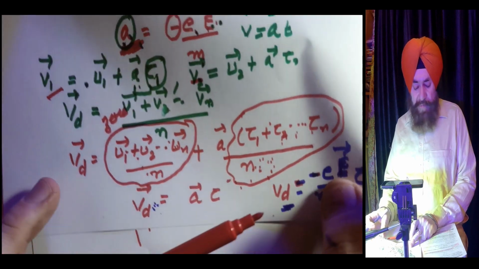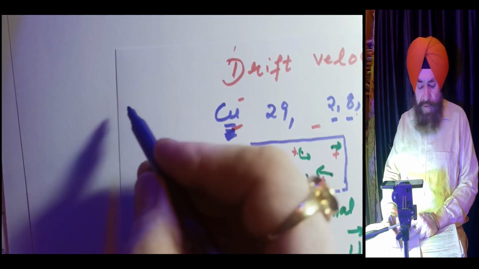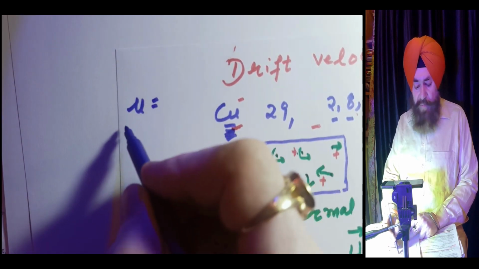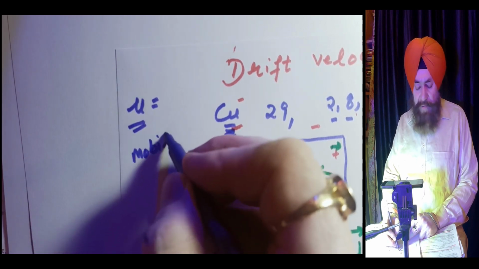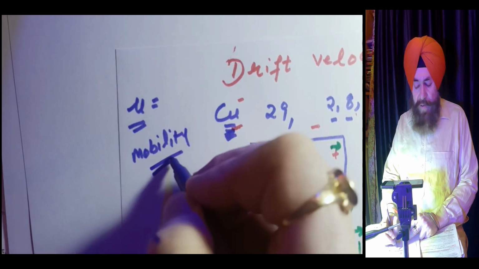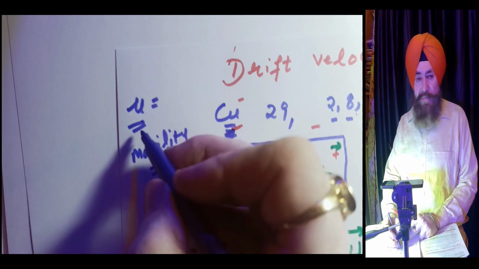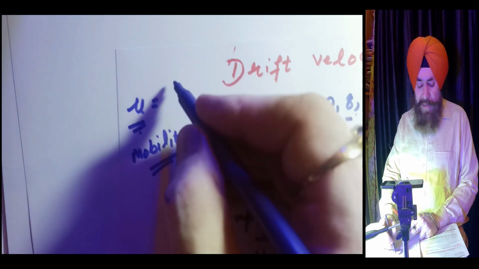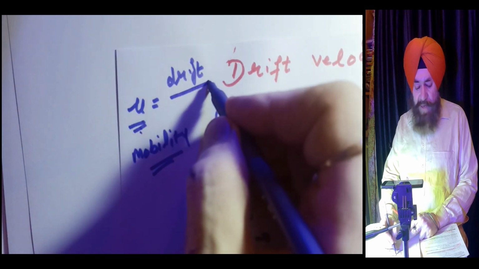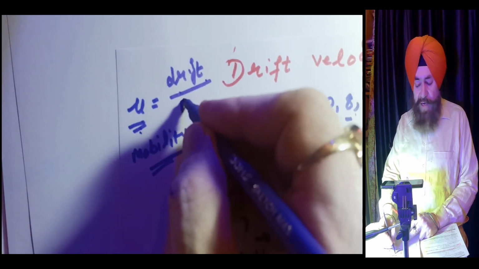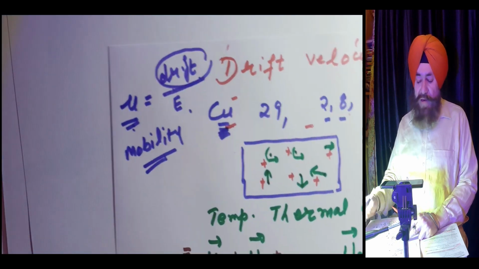Now, one thing more, there is a factor that is called mu. Mu is called mobility. How is the mobility defined? Mobility is defined as the drift speed. What is the drift speed? Drift velocity divided by the electric field. Drift velocity per unit electric field.